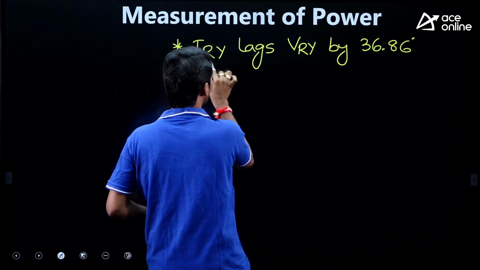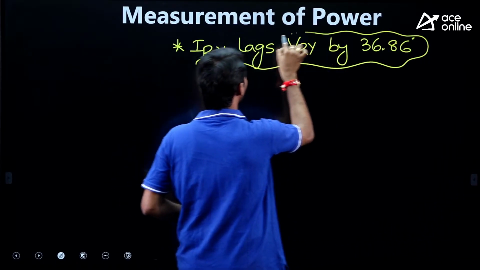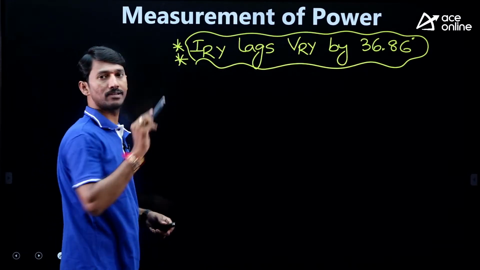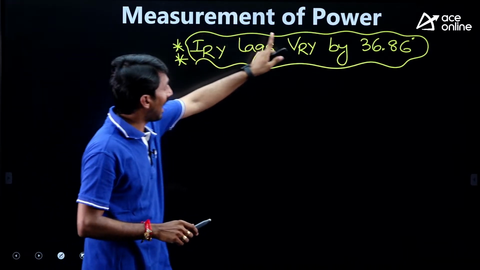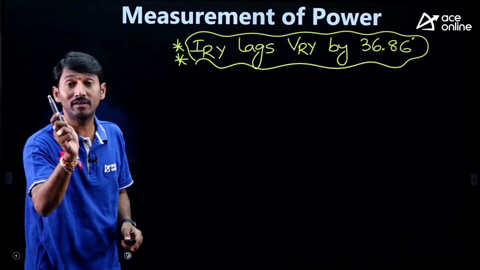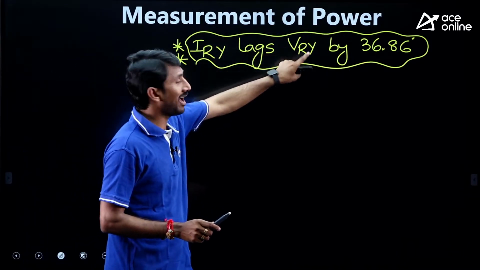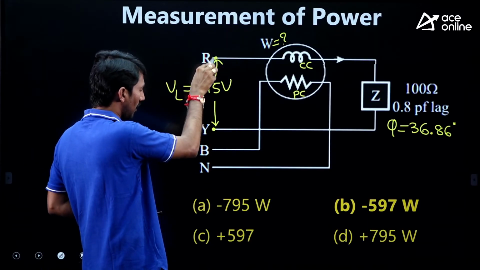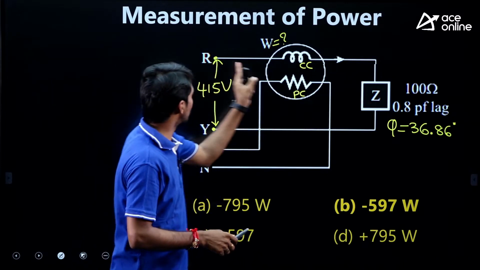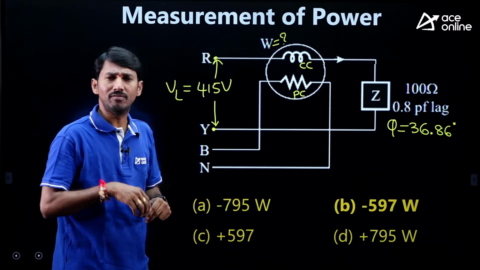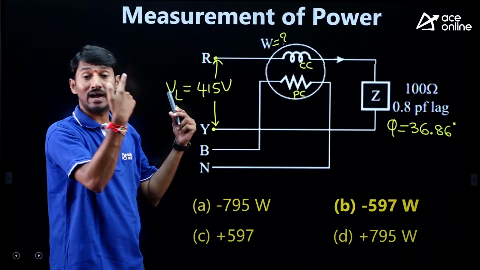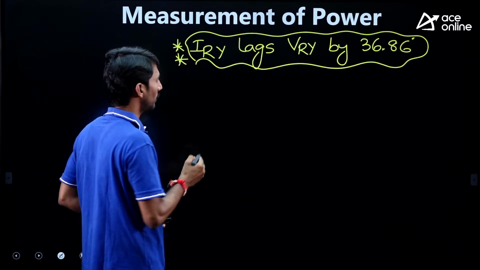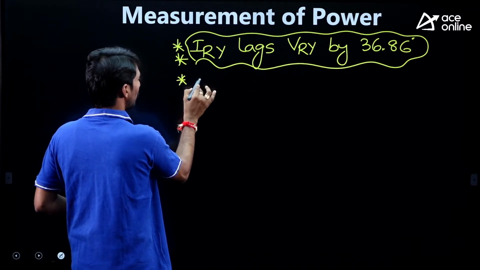This statement plays the key role, otherwise there are a lot of chances to get the wrong answer. That's why IRY lags VRY, not VRN. Why? The load notation is not at all with RN. The load is between R and Y, meaning wherever the load is connected, that voltage and that current only should be taken.